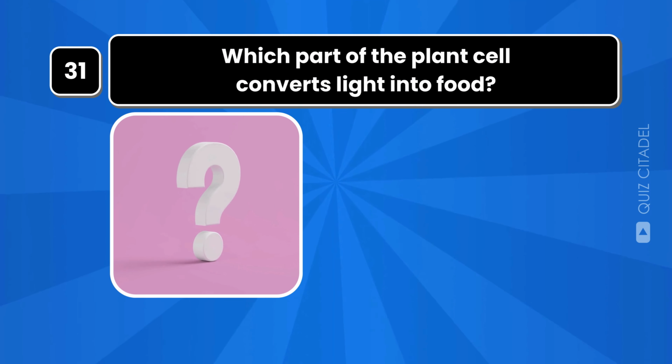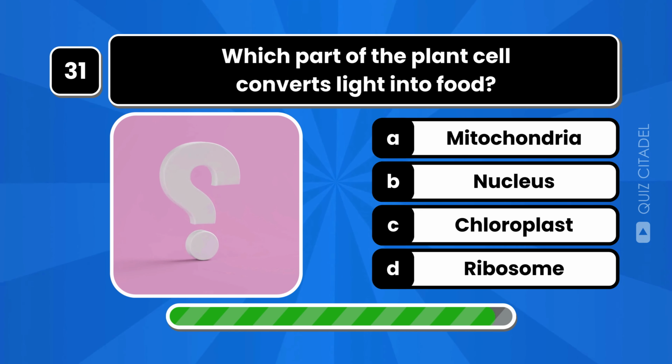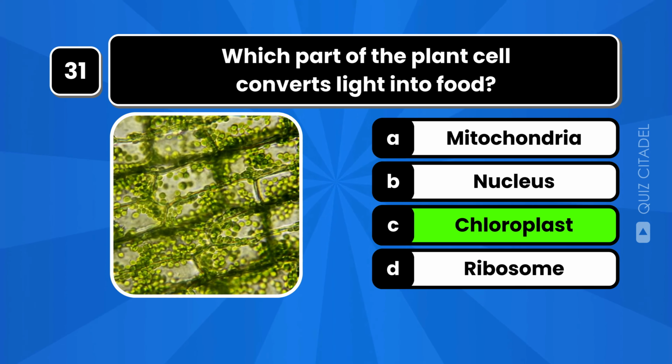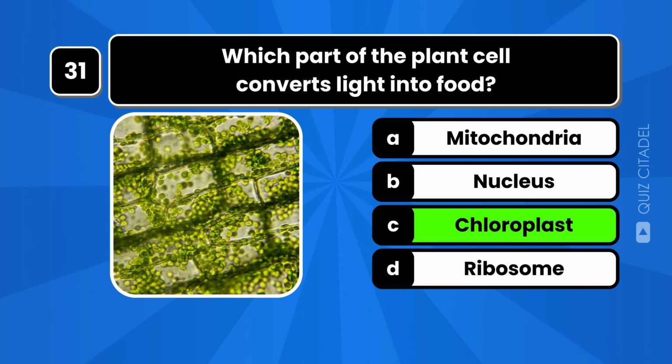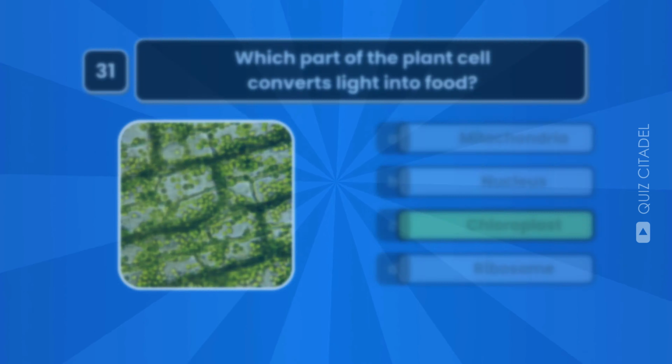Which part of the plant cell converts light into food? The part of the plant cell that converts light into food is the chloroplast, where photosynthesis occurs, using light, carbon dioxide, and water to produce glucose.